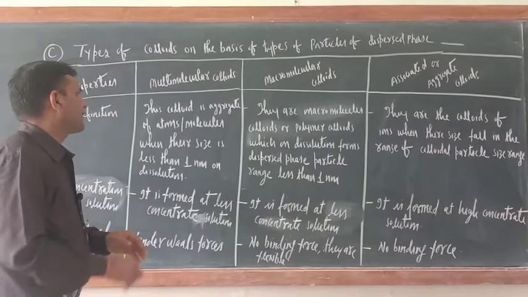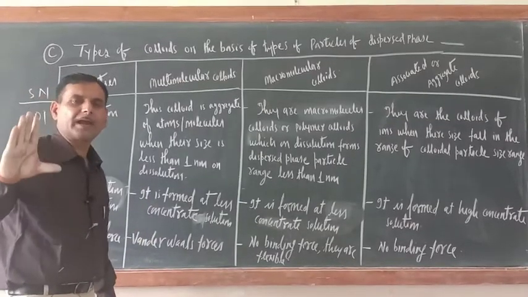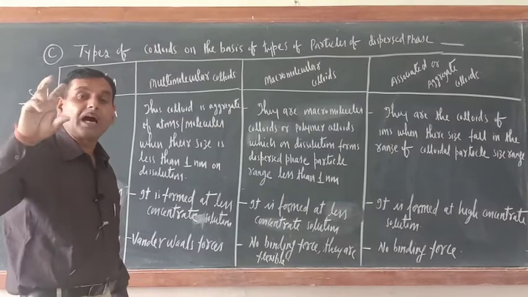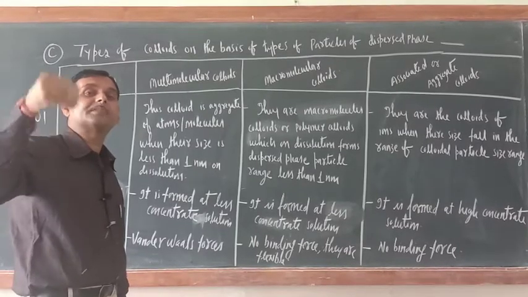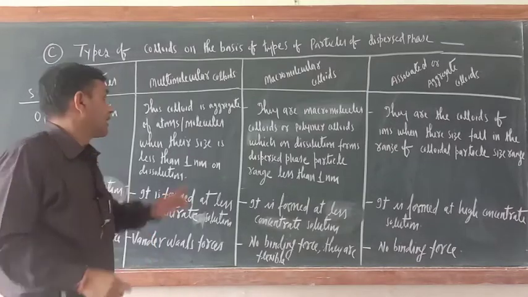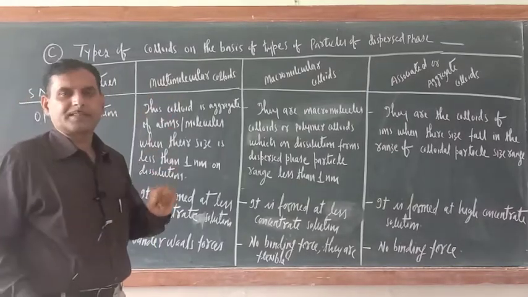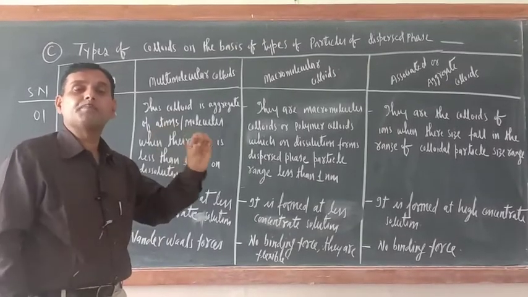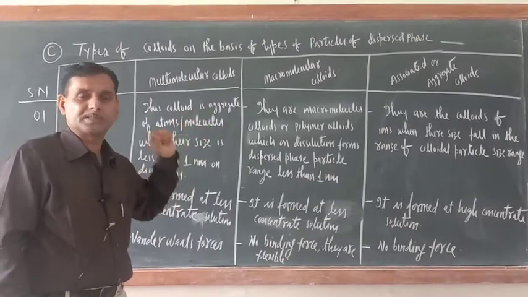Try to understand. Multimolecular colloids are aggregation or collection of simple atoms and molecules. Once again, listen: multimolecular colloids are collection or aggregation of simple atoms or molecules.